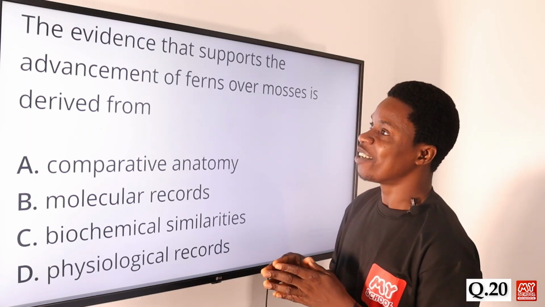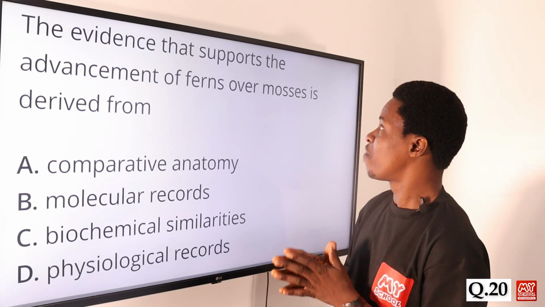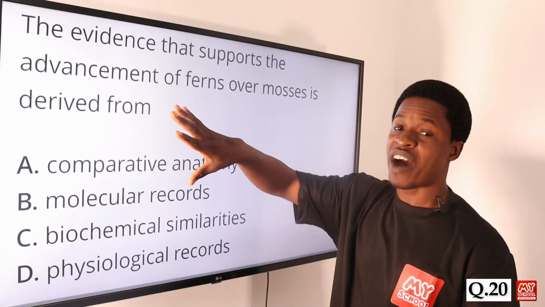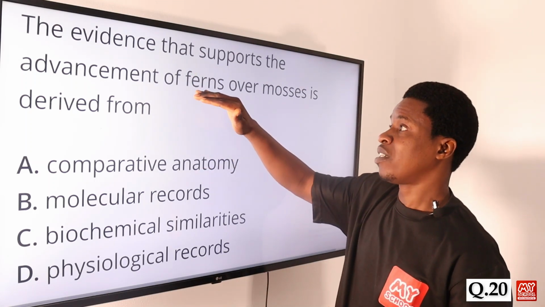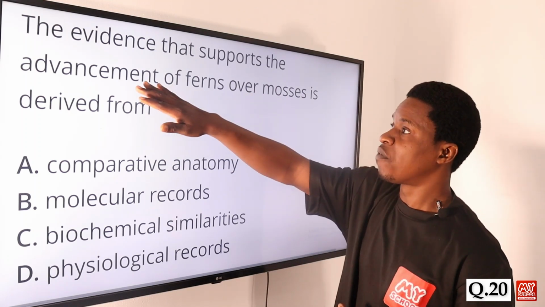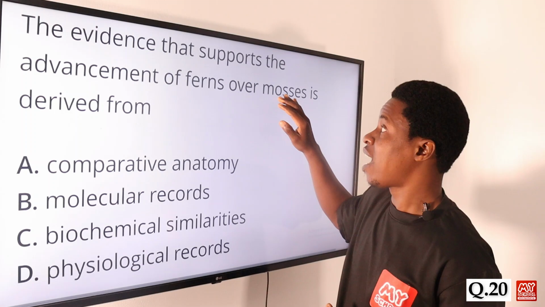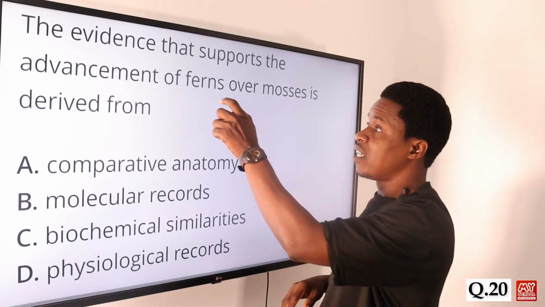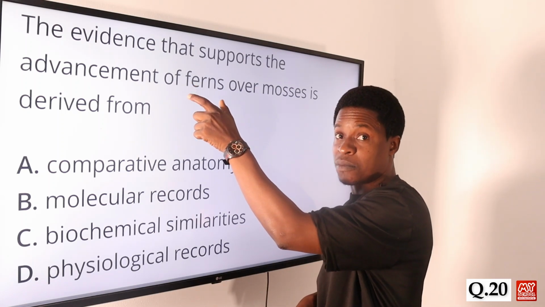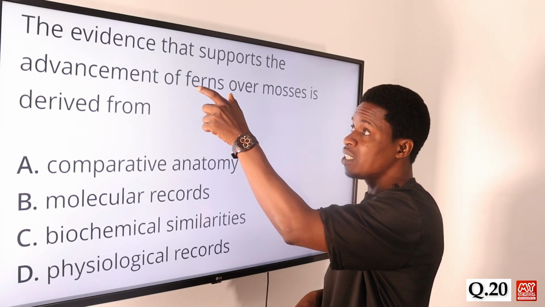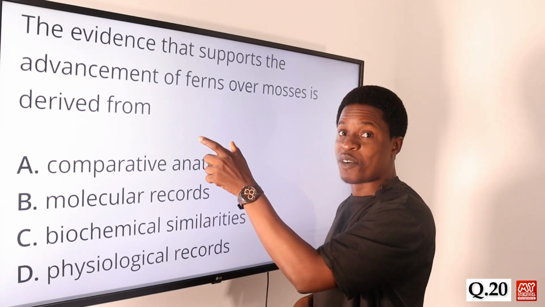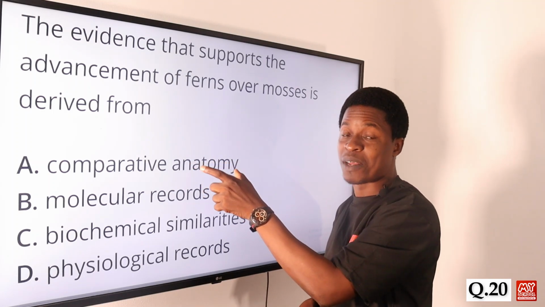Now let's move on to question number 20. The evidence that supports the advancement of ferns over mosses is derived from what? Don't forget that when we talk about level of advancement, the ferns, which are pteridophytes, are more advanced than the mosses. The mosses are the bryophytes. In the level of advancement, the thallophytes come first, followed by the bryophytes, then the pteridophytes, then the gymnosperms, and then the angiosperms.